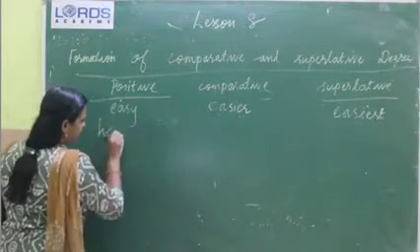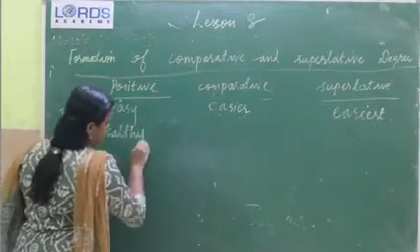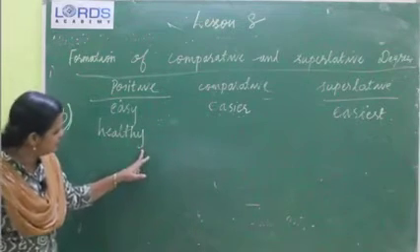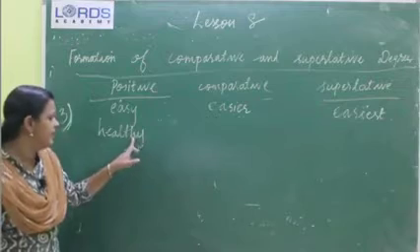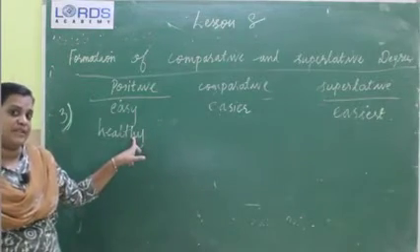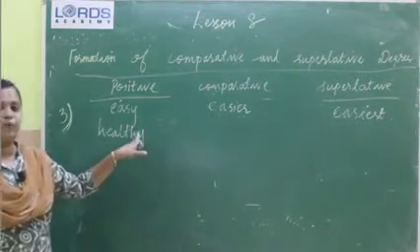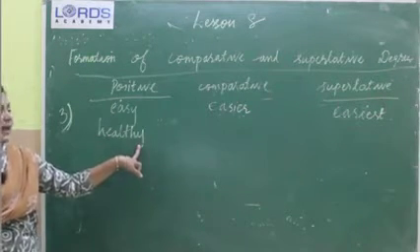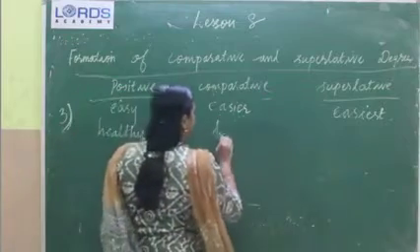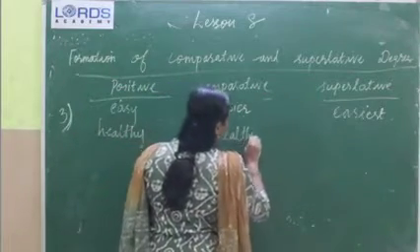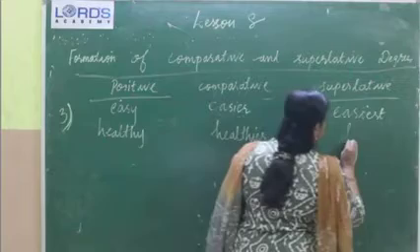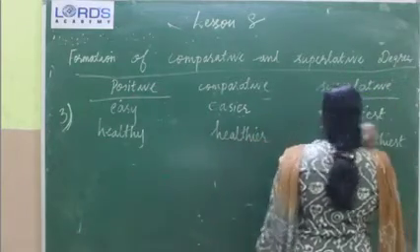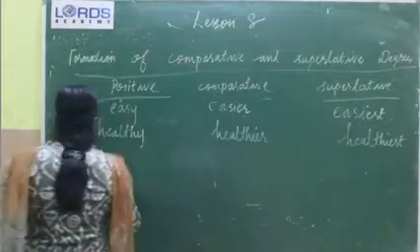Healthy. This positive ends in y, and immediately before y we can see the consonant h. So y will change into i before adding er and est. Healthier and healthiest. Then one more example, wealthy.